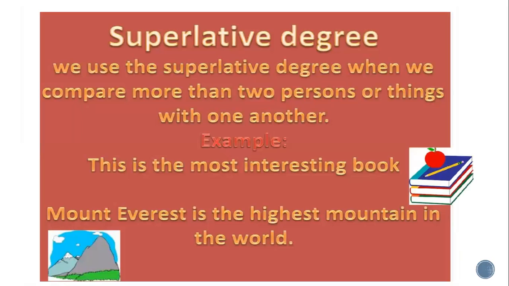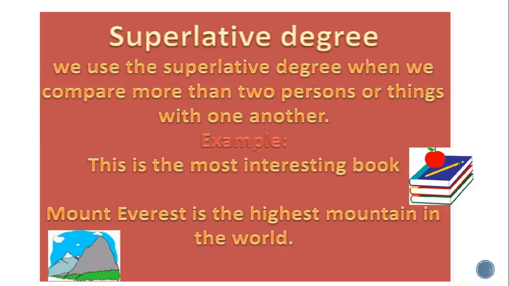Superlative degree. We use the superlative degree when we compare more than two persons or things with one another. So if more than two persons are there, then we will use a superlative degree. See here, one example is given. This is the most interesting book. So there are three books. So more than two books are there. Then out of that, one book is the most interesting book. Mount Everest is the highest mountain in the world. So if you compare in all the mountains of the world, Mount Everest is the highest mountain in the world.